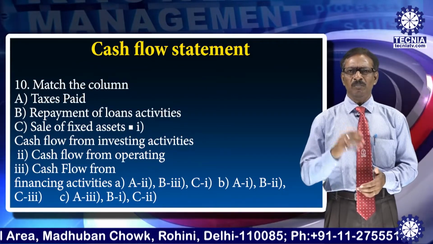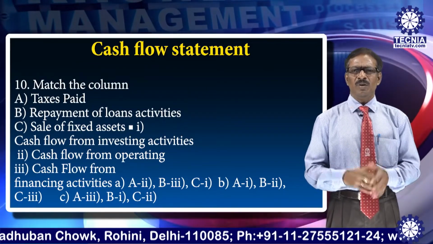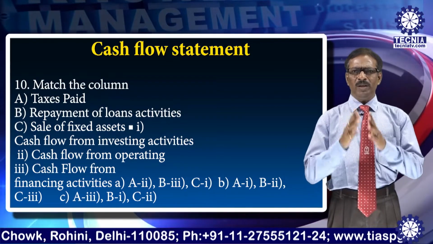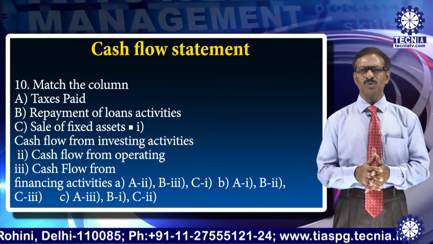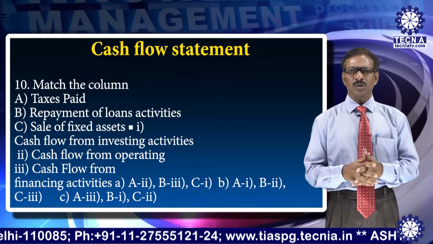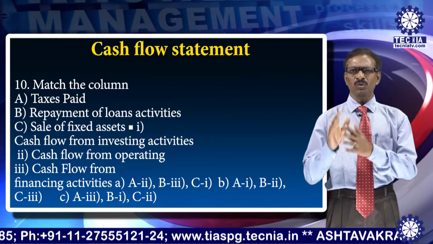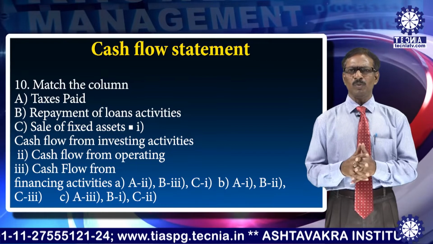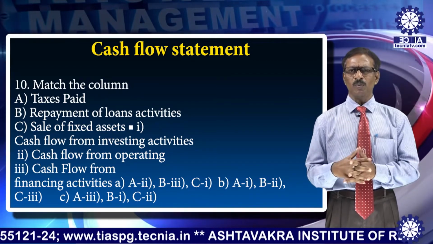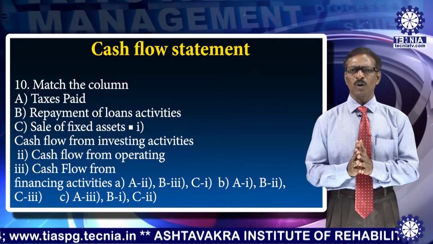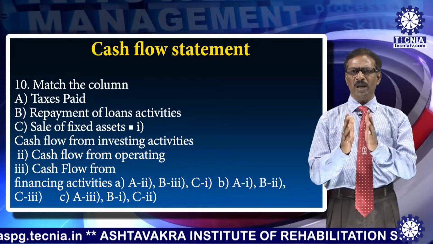It is matching. Match the column. First column is taxes paid, then second is repayment of loans, then sale of fixed assets. So here A, B, C, and other side is 1, 2, 3. Number 1 is cash flow from investing activities, second cash flow from operating activities, then cash flow from financing activities. You have to match between that.